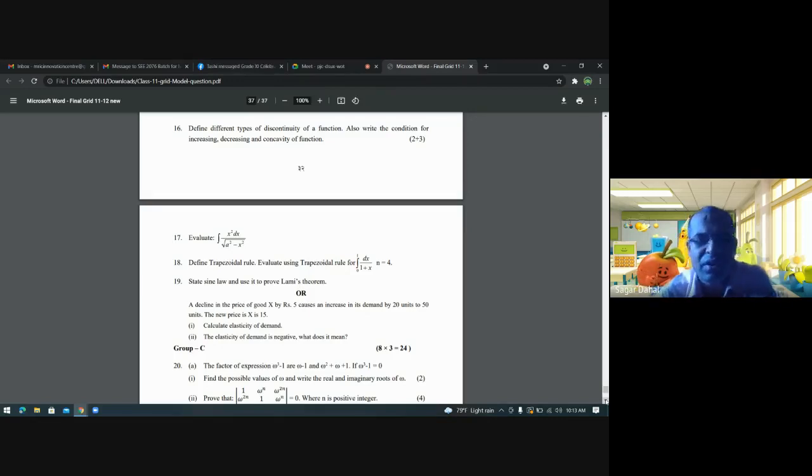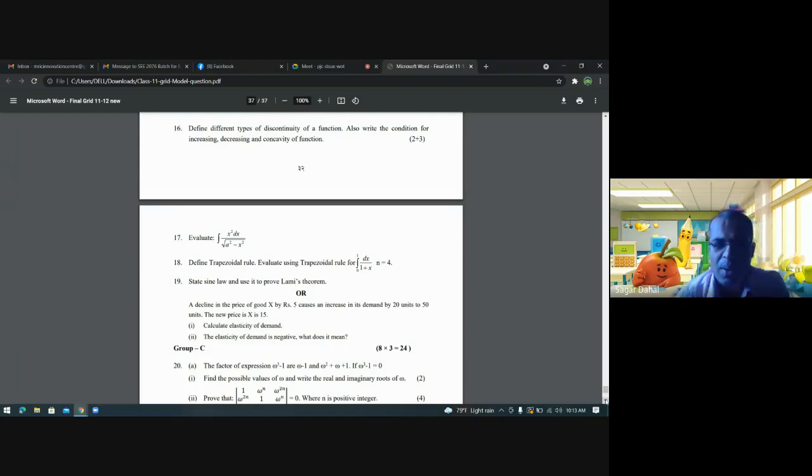I would like to request you all to go and see the book, because you have got 2 books, plus book examples are very, very important. So please have a glance at that, and you need to do whatever is done. Question number 19 is sine law, and use it to prove Lami's theorem.